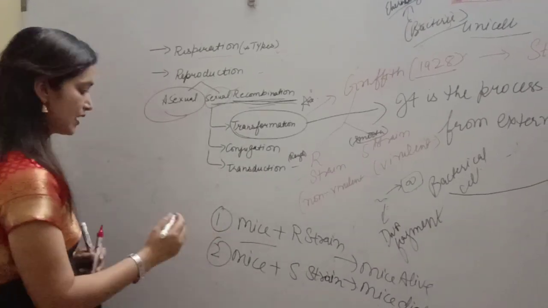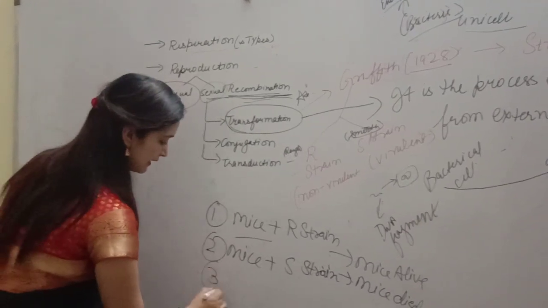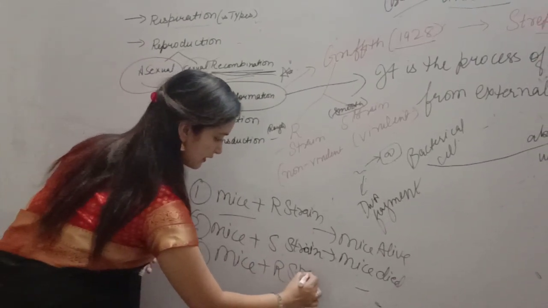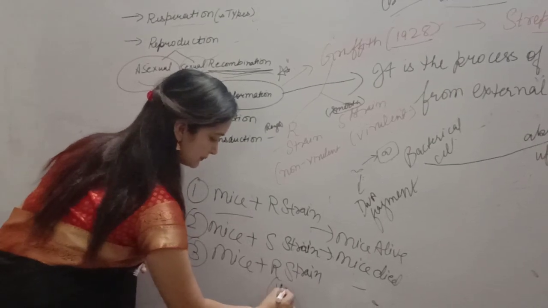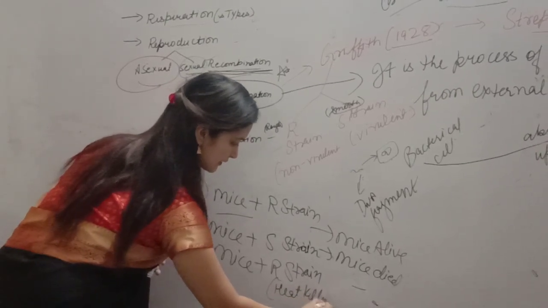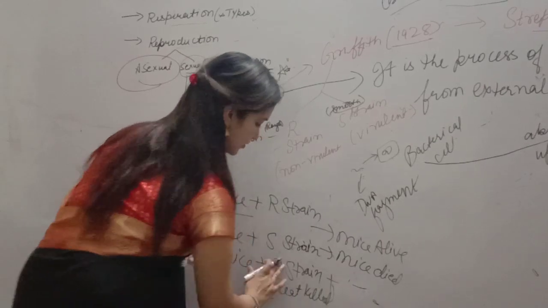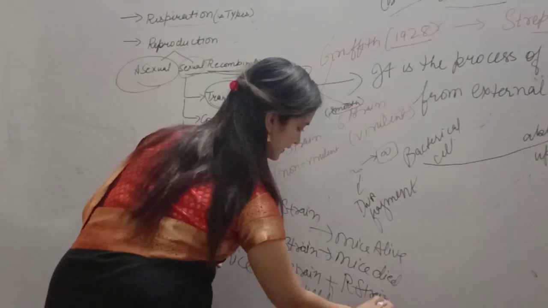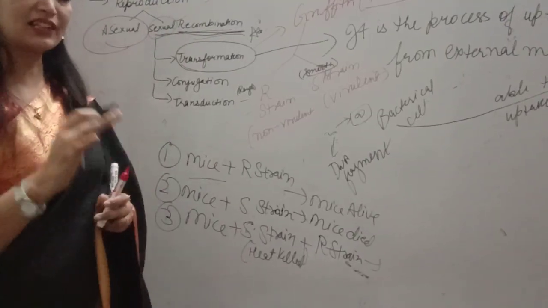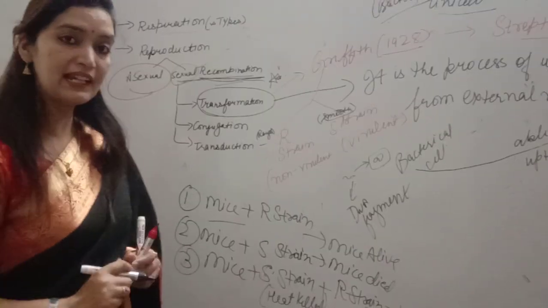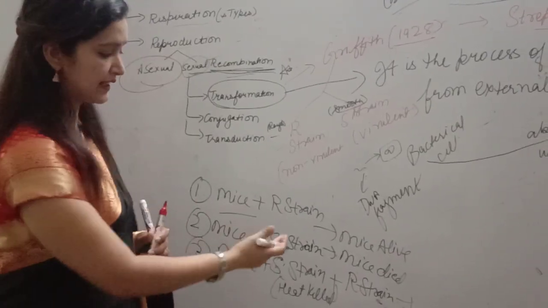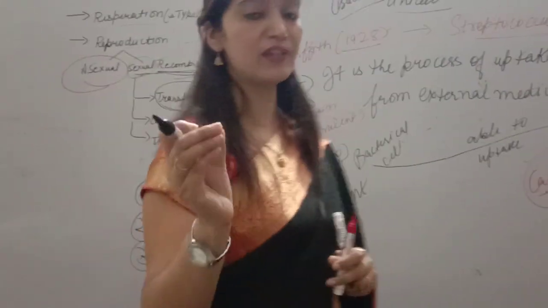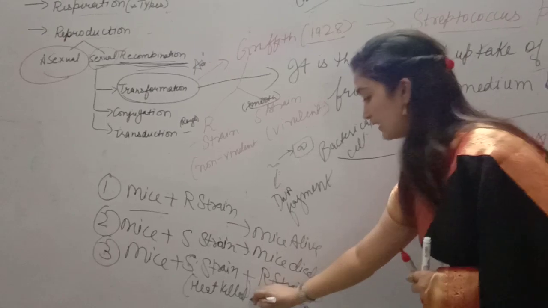In the third case, very important students, we take mice with heat-killed S strain plus live R strain. See, the S strain, that is virulent, that causes disease, is already heat killed, and the R strain doesn't cause any disease. So what should be the result? The mice should stay alive, but what happens? The mice will die.